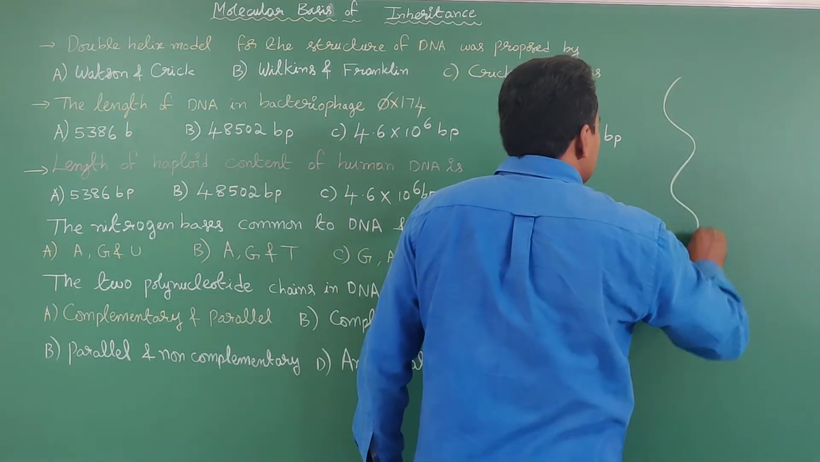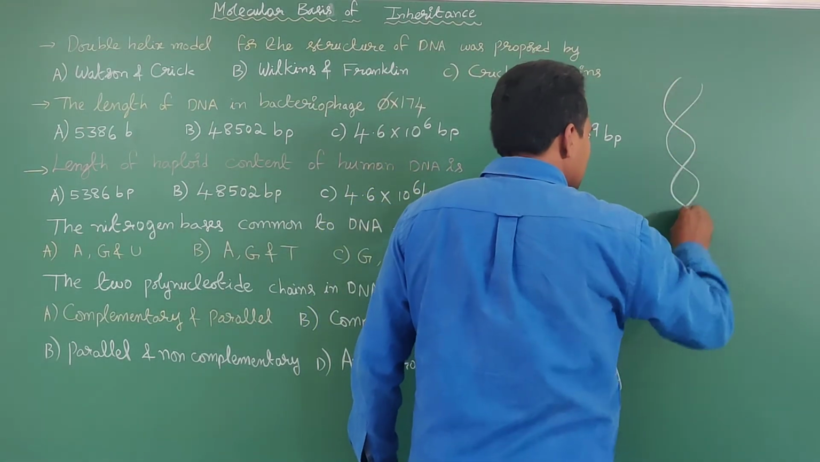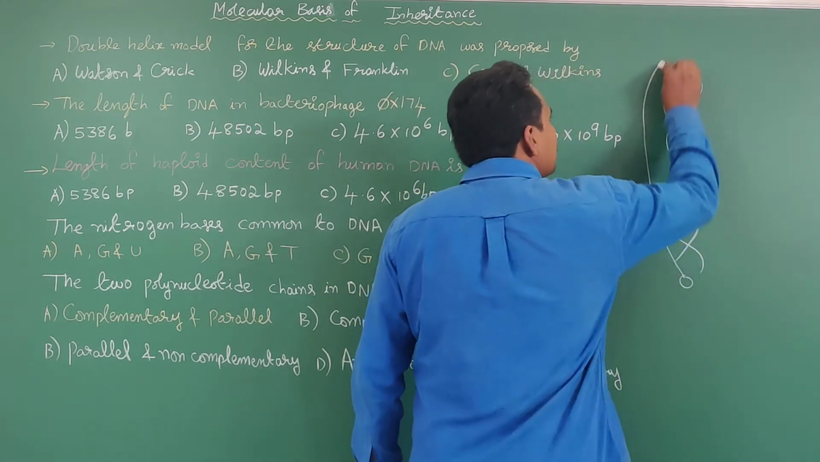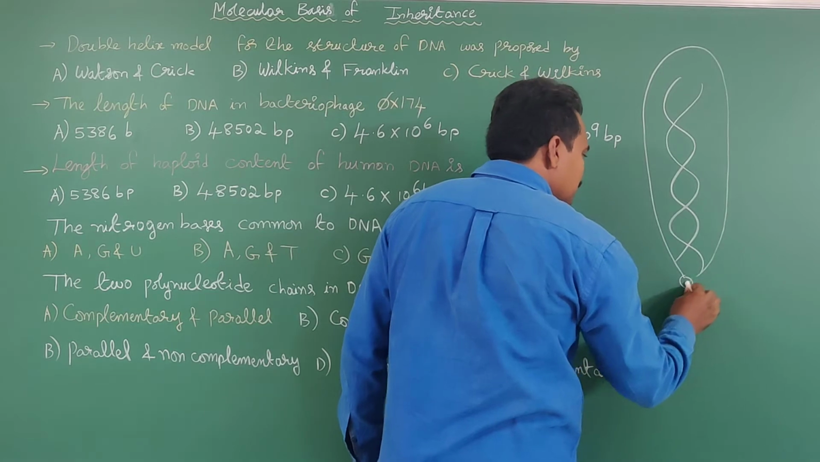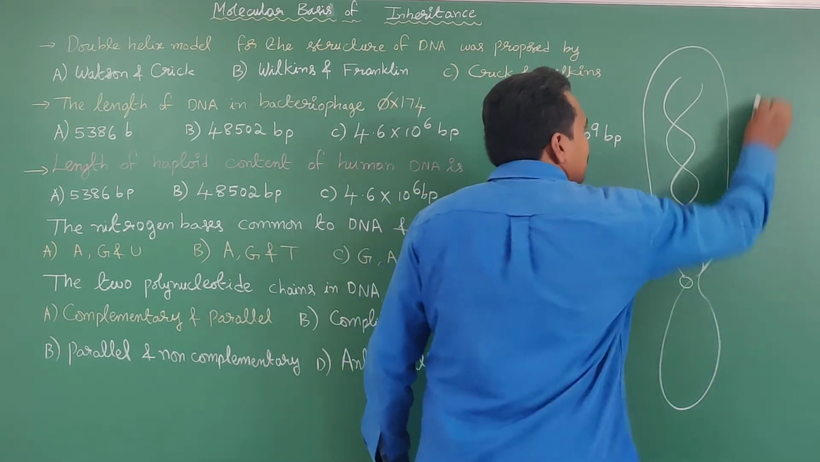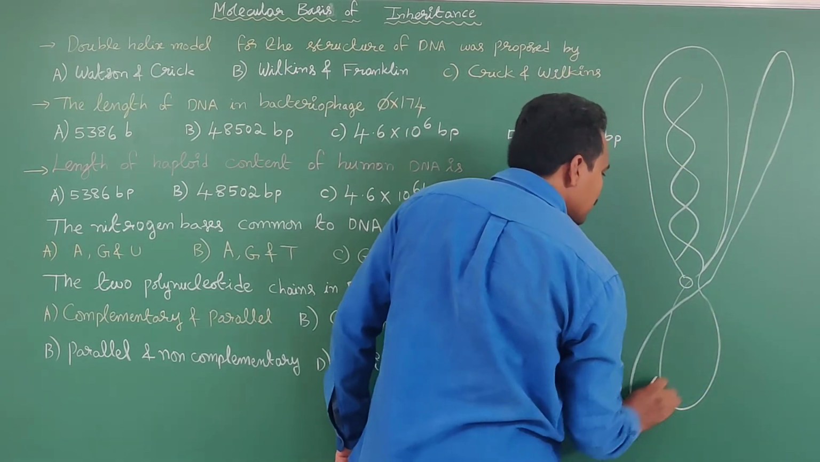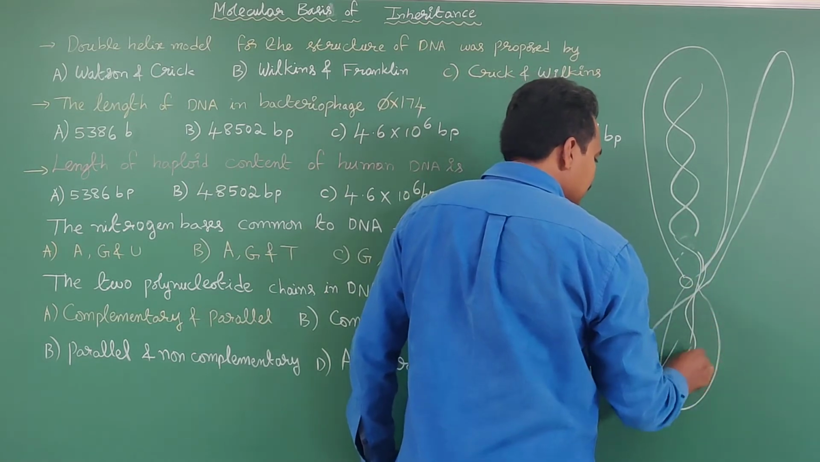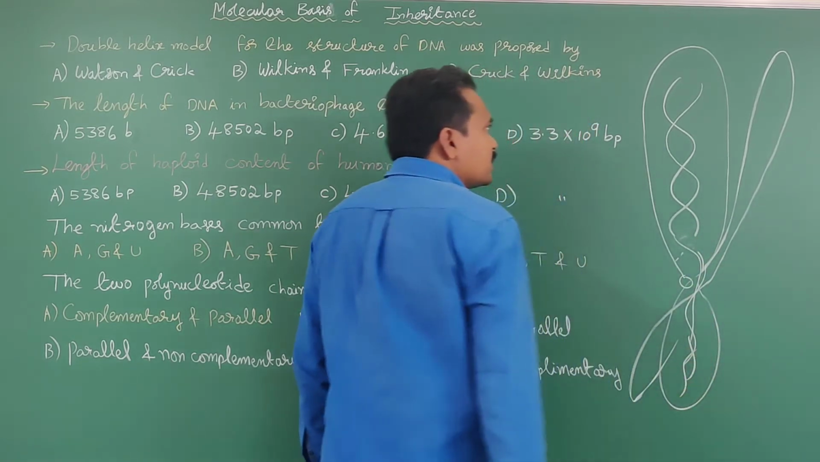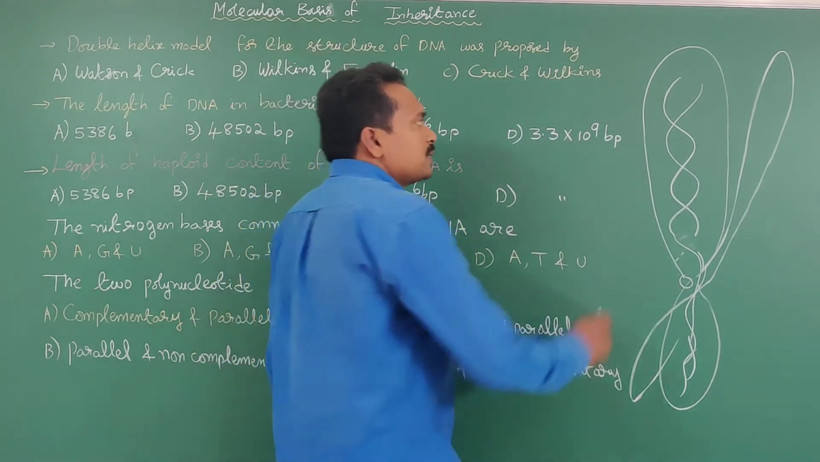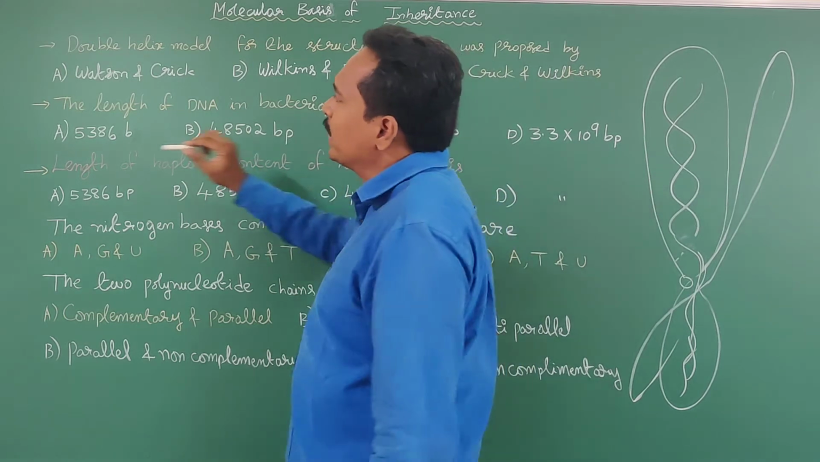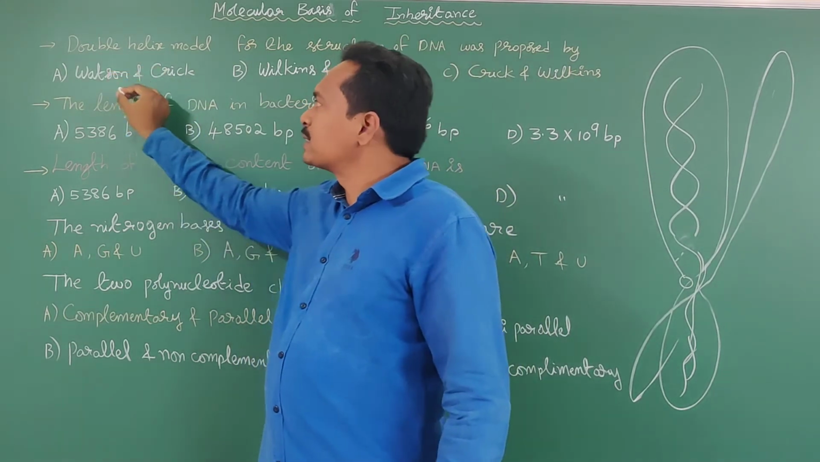Where is DNA present? DNA is present in chromosomes. How many strands are there in a DNA molecule? Two strands are present in a DNA molecule. How are they arranged? They are arranged in a helical manner. So the double helical structure of DNA was proposed by the scientists Watson and Crick.